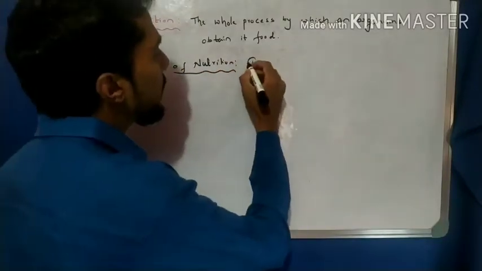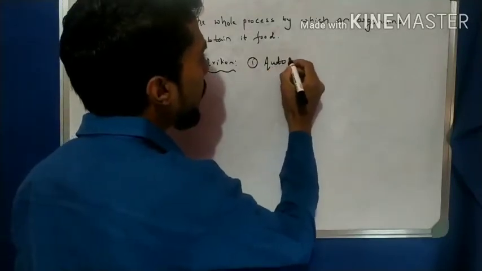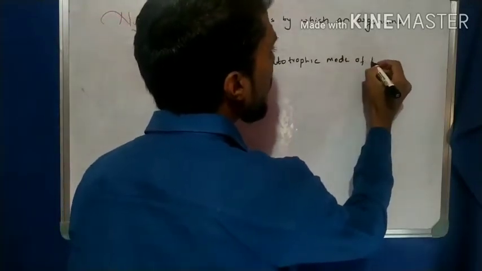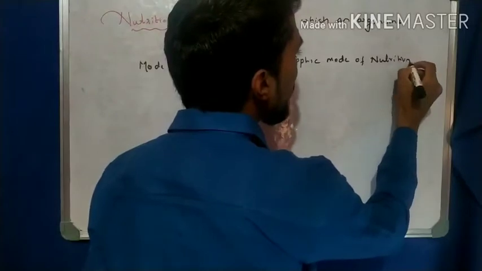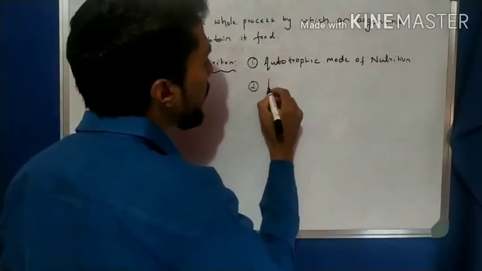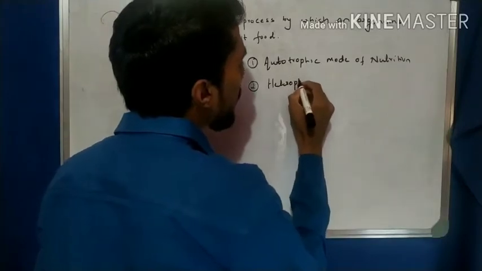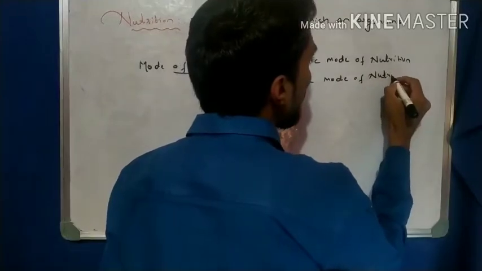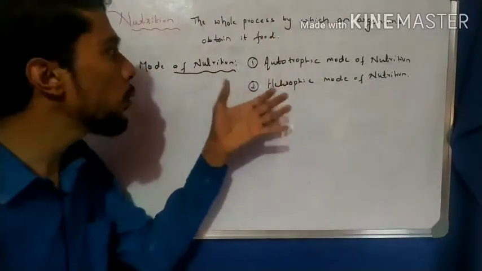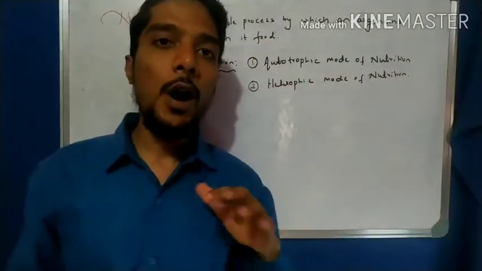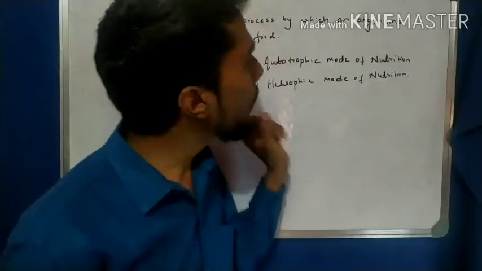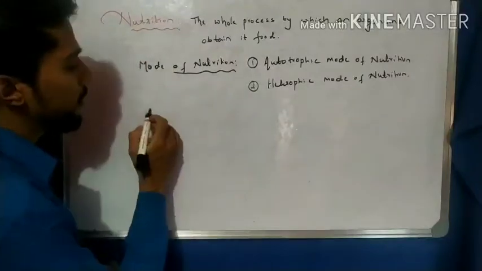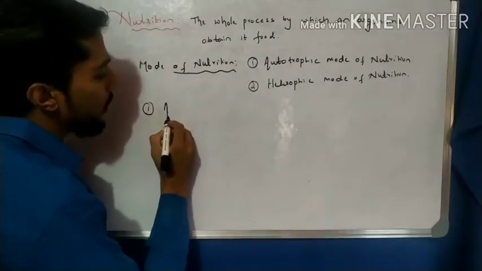One type we call the autotrophic mode of nutrition. The second one is the heterotrophic mode of nutrition. These are the only two modes of nutrition which we observe in nature. Now let us discuss both types one by one. I select number one, the autotrophic mode of nutrition.